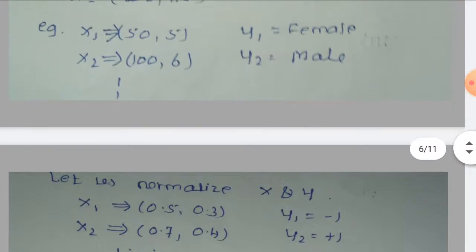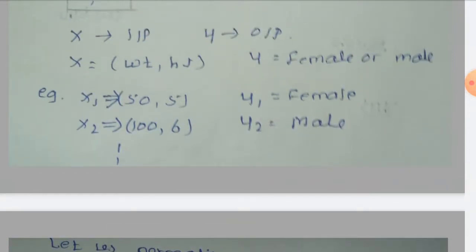Now how to normalize this data? Suppose in my total data set of 100, I find the maximum weight. Just divide each weight point by that maximum weight. So I get the maximum point as 1 and the minimum point as 0. Similarly you have to do it for the height. Suppose the maximum height in the 100 data set is 6.5 feet, then just divide each data point by 6.5 feet to normalize the data. So again I get 0 as the minimum value and 1 as the maximum value.